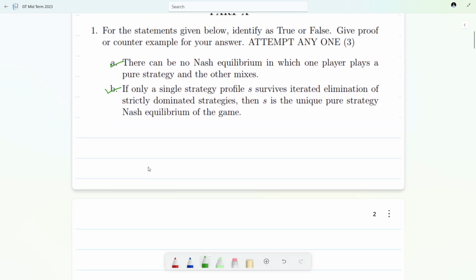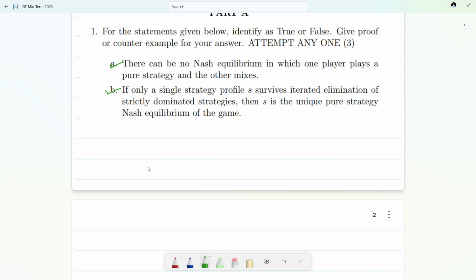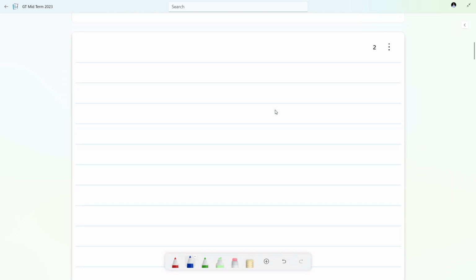Now, the first one is: there can be no Nash equilibrium in which one player plays a pure strategy and the other mixes. The answer is false, and I will give you the reason. The second: if only a single strategy profile S survives iterated elimination of strictly dominated strategies, then S is the pure Nash equilibrium of the game. This is true, but we have to give the reasoning. Now, let me move to the first.